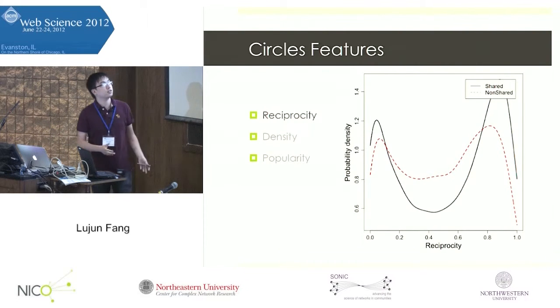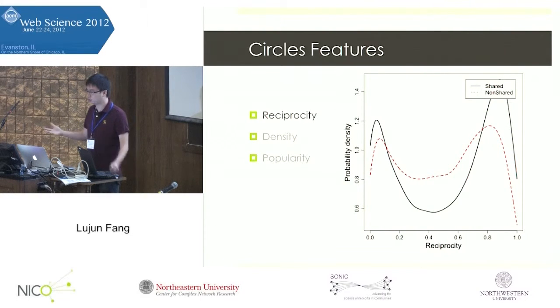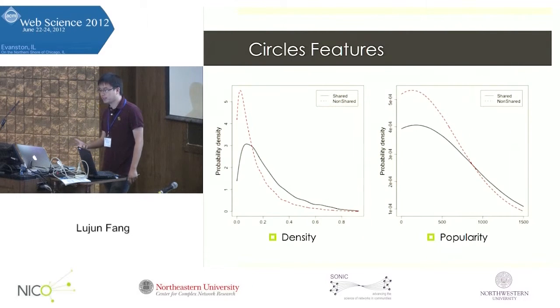Another interesting thing to notice is that this behavior is more extreme for shared circles. So this could be one piece of evidence to compare shared and non-shared circles: if we see a circle with extremely high or low reciprocity, it could be more likely a shared circle.